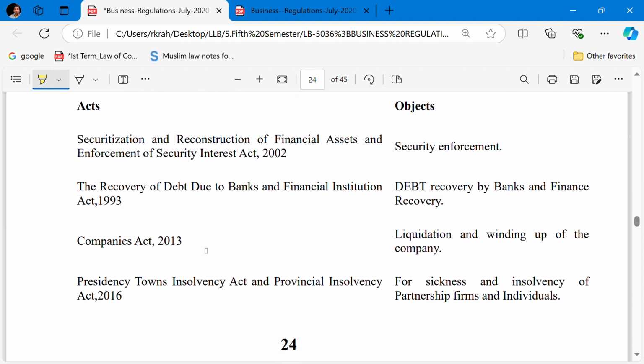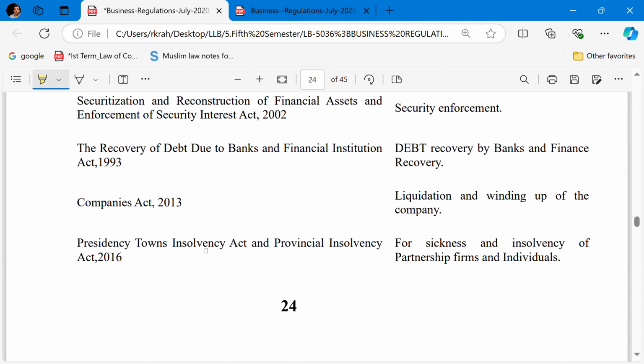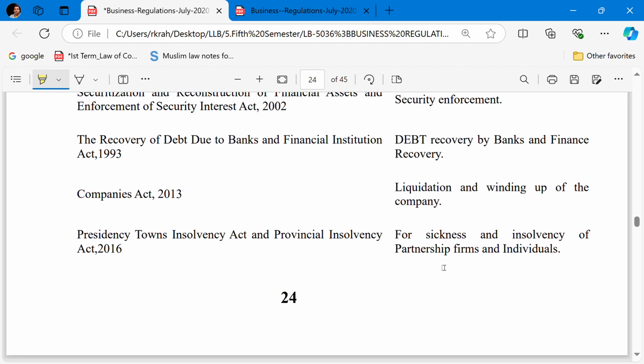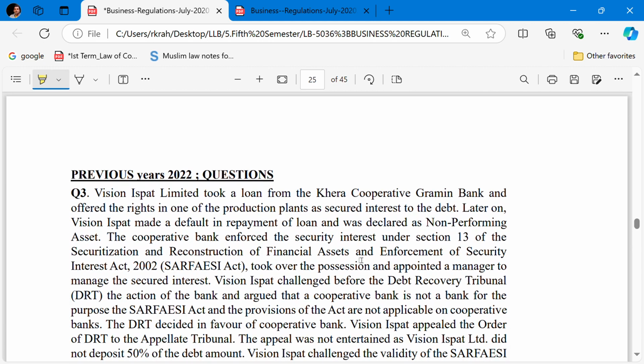Companies Act 2013: liquidation and winding up of companies. Presidency Towns Insolvency Act and the Provincial Insolvency Act, and the Insolvency and Bankruptcy Code 2016, for the sickness and insolvency of companies, partnership firms and individuals. Now the previous year questions and then the cases.